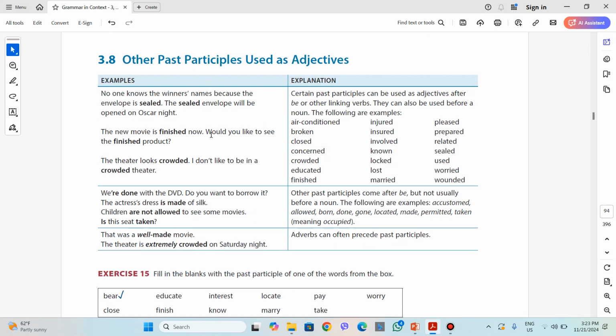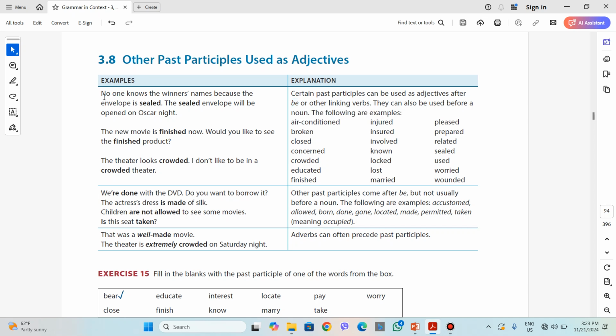Moving to other past participles used as adjectives. These are only past participles, not present participles. Certain past participles can be used as adjectives after verb to be or other linking verbs, like become, grow, and so on, besides be.